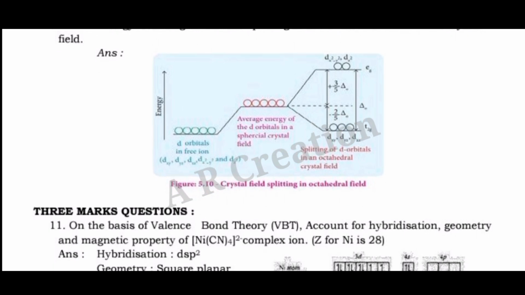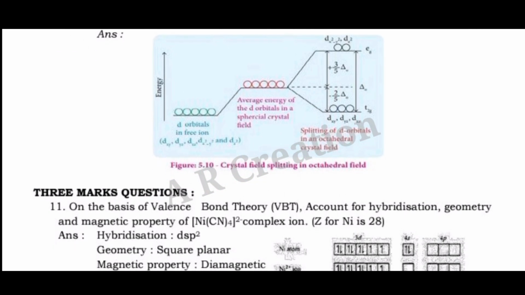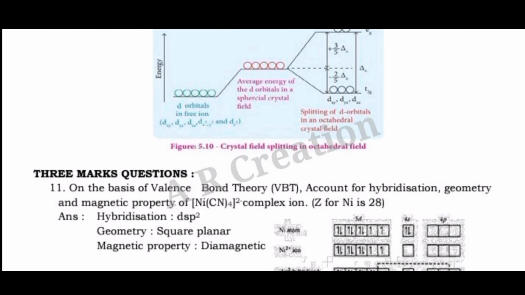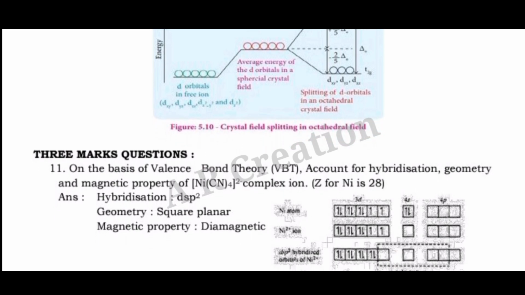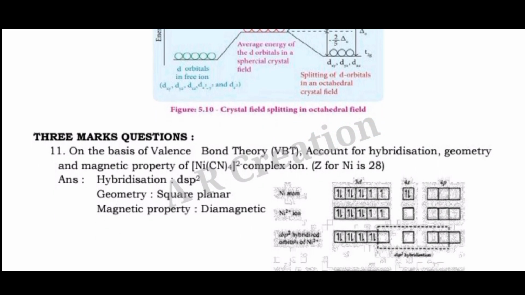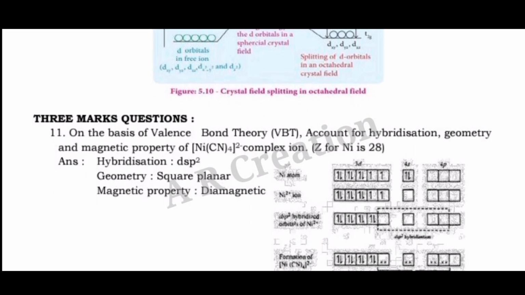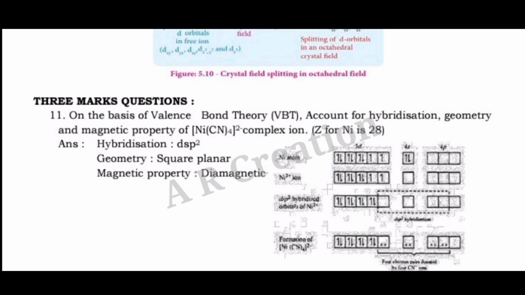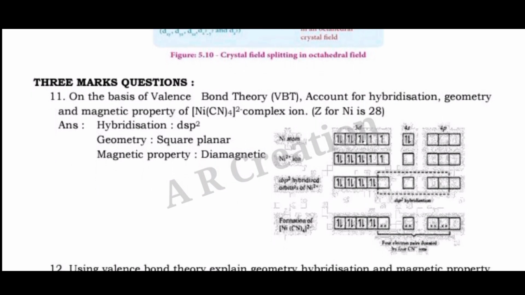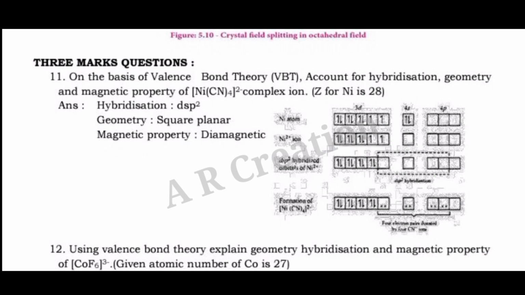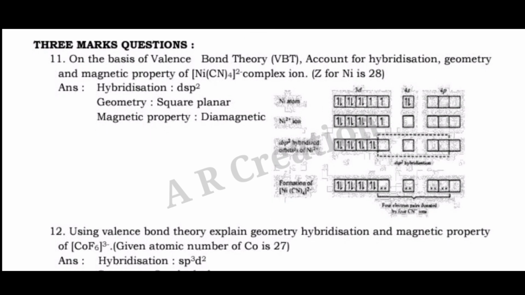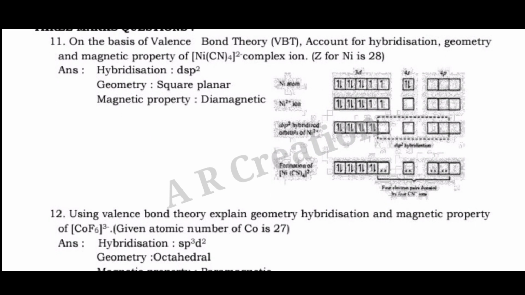3 marks questions. Question 11. On the basis of valence bond theory, VBT, account for the hybridization, geometry and magnetic property of the [Ni(CN)4]2- complex ion. Z for Ni is 28. Answer. Hybridization dsp2, geometry square planar, magnetic property diamagnetic.